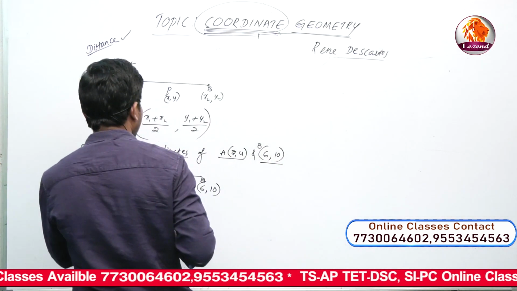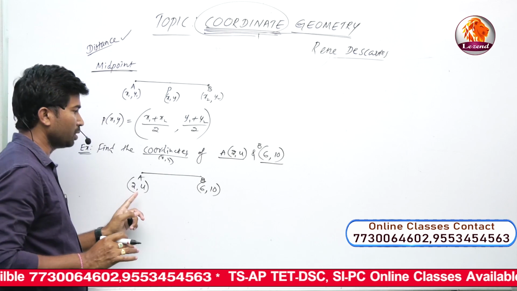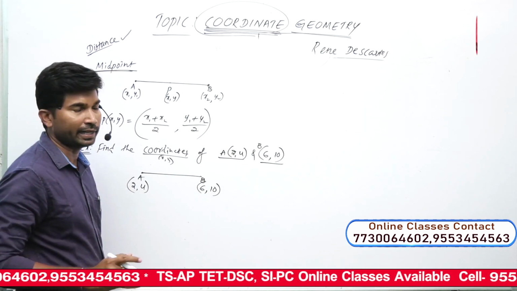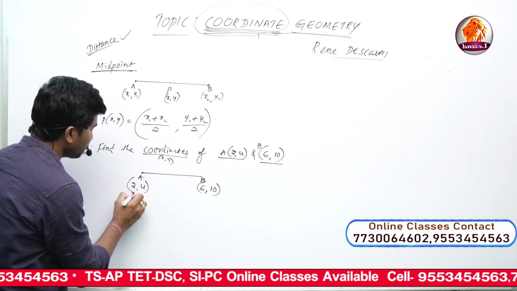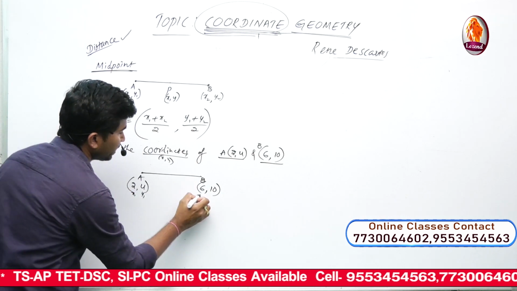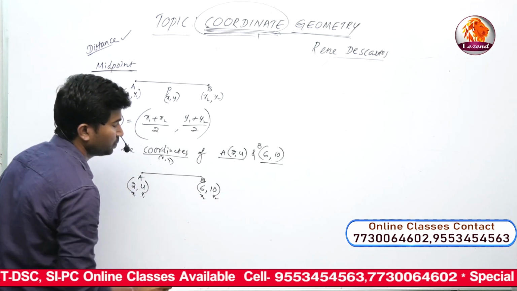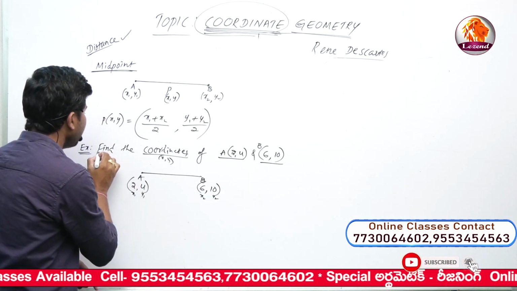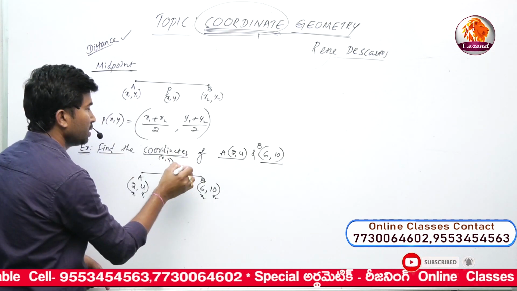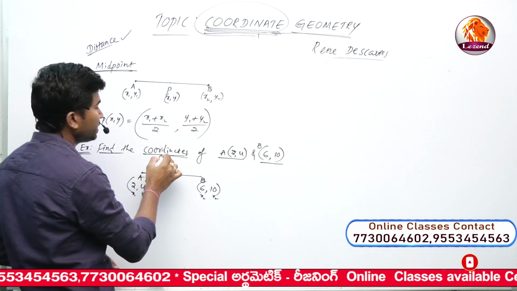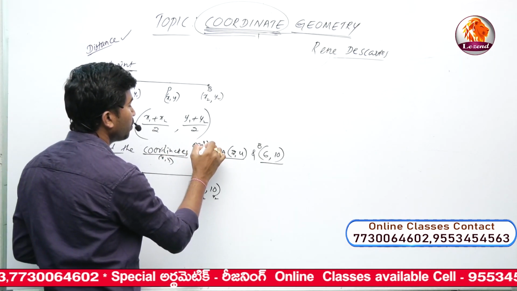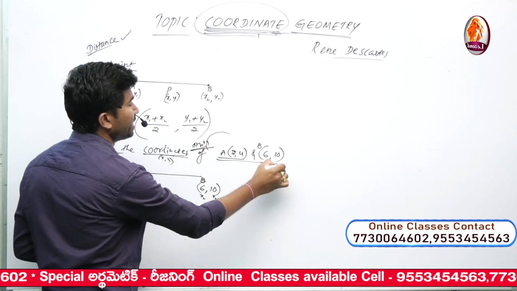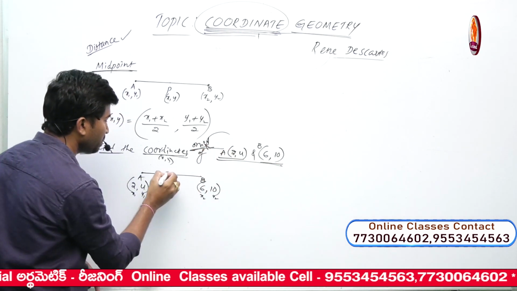Now point A is 2, 4 and point B is 6, 10. This is x1, this is y1, this is x2, this is y2. So find the coordinates of the midpoint of the given line segment. So what is the midpoint here?